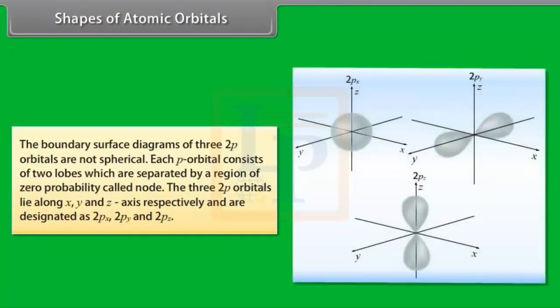The boundary surface diagrams of three 2p orbitals are not spherical. Each p orbital consists of two lobes which are separated by a region of zero probability called node. The three 2p orbitals lie along x, y and z axes respectively and are designated as 2px, 2py and 2pz.